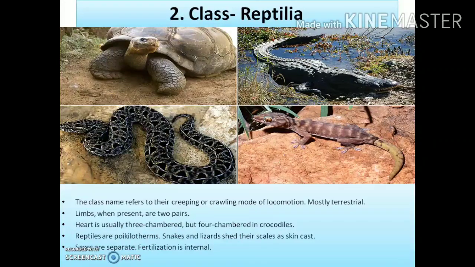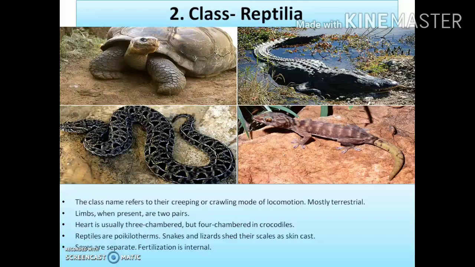Clear now? The four chambered heart is present in the most advanced group of animals; afterwards we will study the class Aves and the class Mammalia, where you will also see that the animals have a four chambered heart. So the evolution or advancement in the constitution of the heart can be noticed, right?